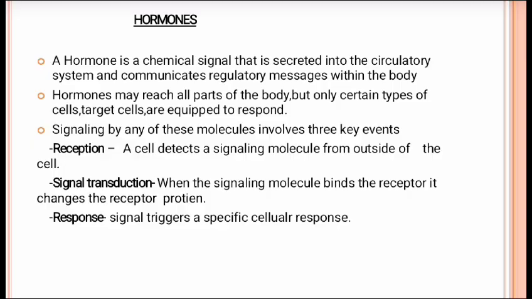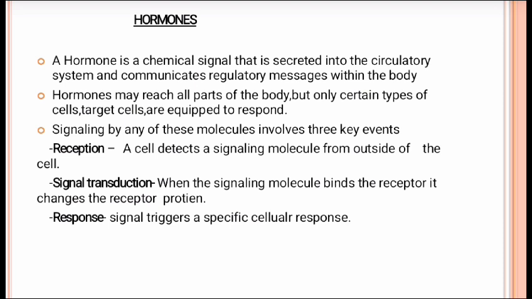Next one is hormones. A hormone is a chemical signal that is secreted into the circulatory system and communicates regulatory messages within the body. Hormones may reach all parts of the body, but only certain types of cells, target cells, are equipped to respond.